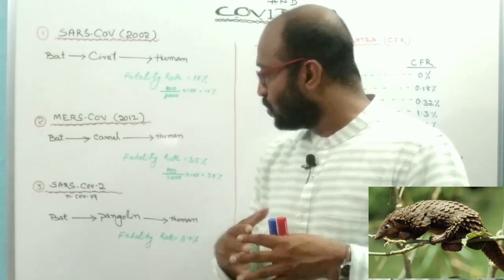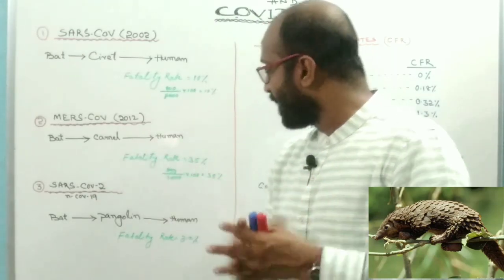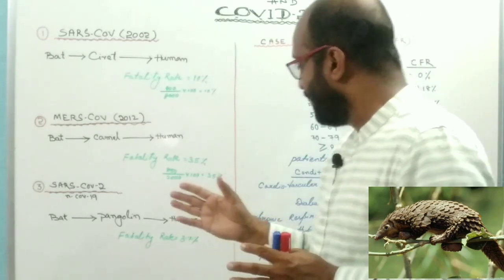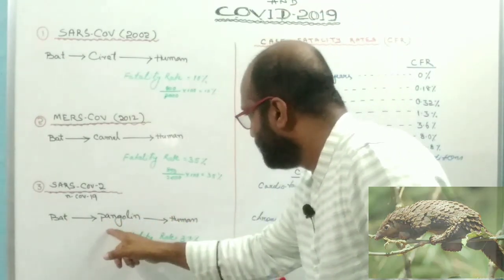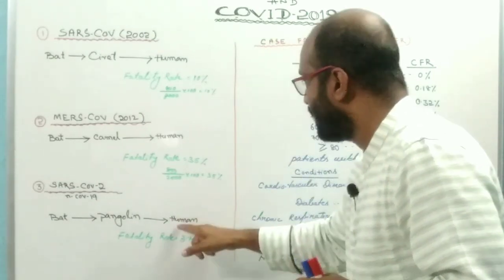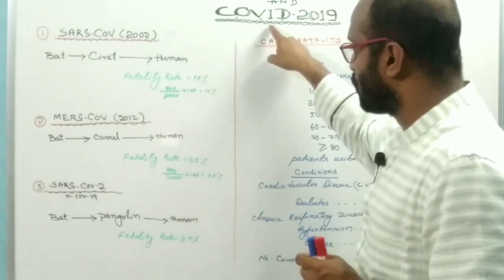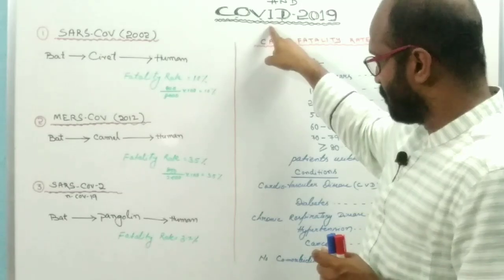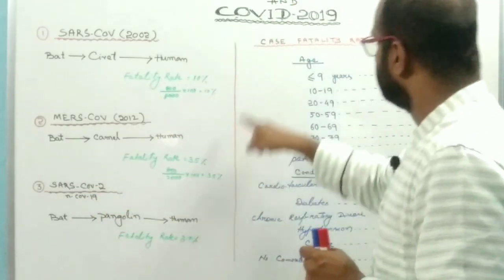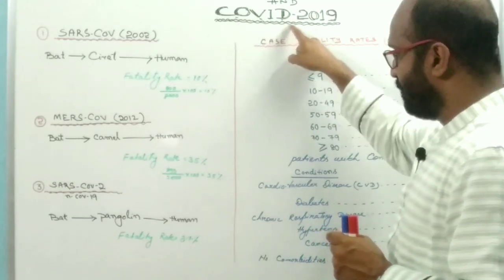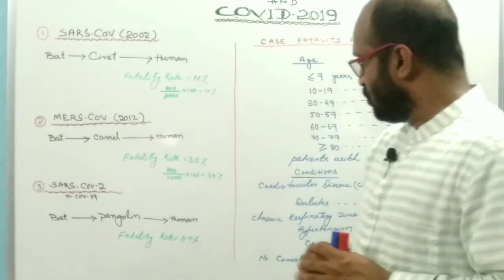That's why trafficking of pangolin is taking place throughout the world. So from bat to pangolin, and from pangolin to human, the infection of novel coronavirus 2019 causes COVID-19.